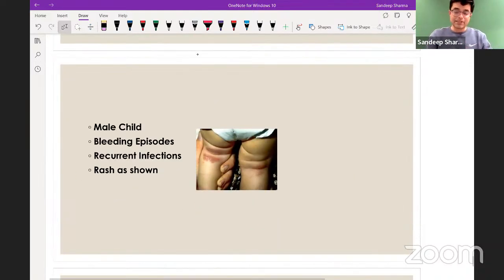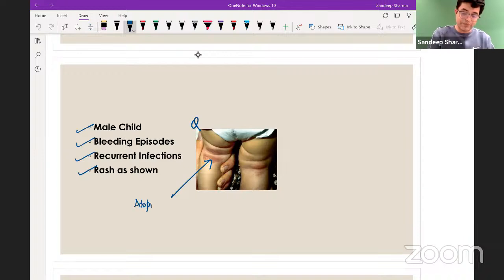Now, male child, similar image, similar case, already asked in past NEET PG exam. Male child, bleeding episodes, recurrent infections and rash as shown. This is the rash which is similar to the rash seen in atopic dermatitis. So atopic dermatitis like rash, also called eczema, occurs in the flexural aspects.